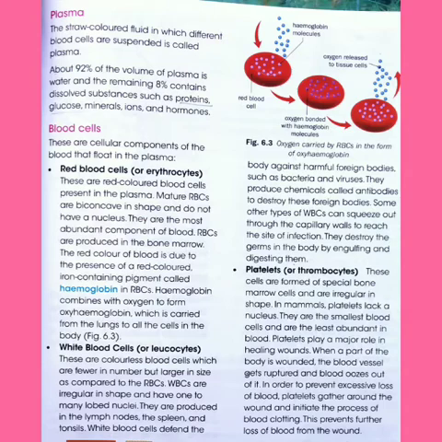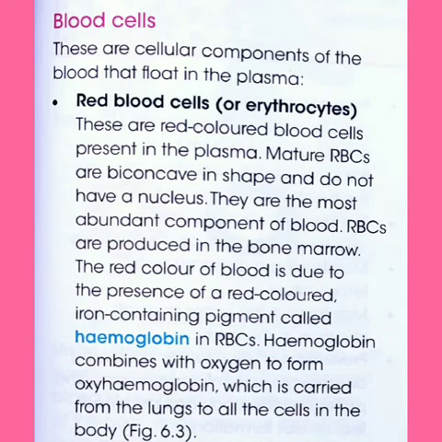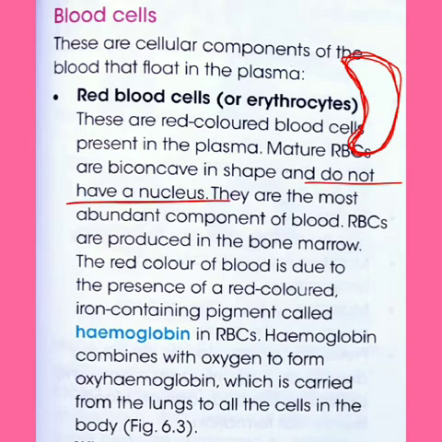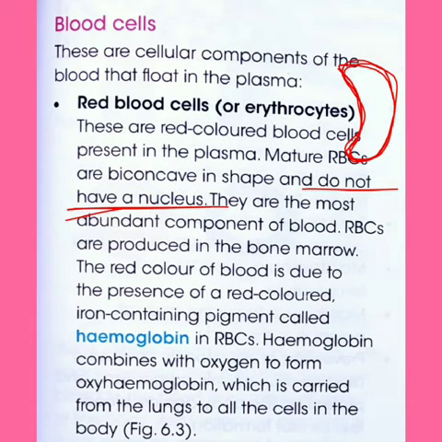Let's read about red blood cells first, means erythrocytes. These red colored blood cells are present in the plasma, and mature red blood cells are biconcave in shape. Biconcave means like this. The middle portion is quite pressed. And they do not have a nucleus, very important. So where are they produced? They are produced in the bone marrow.